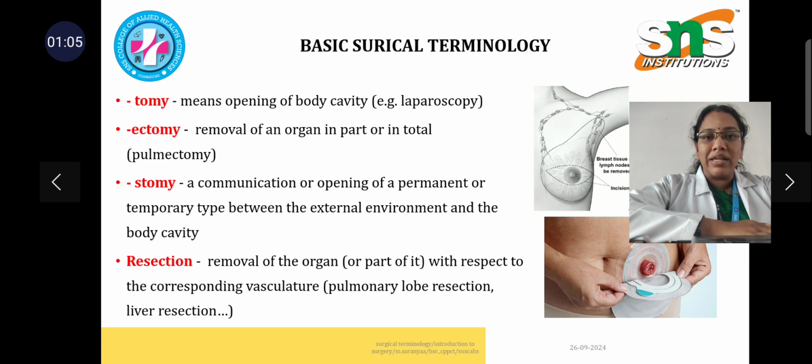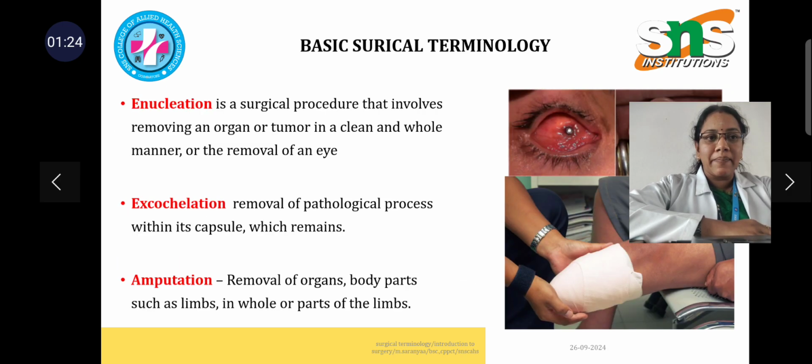Next one is stomy. Stomy is a communication or an opening, of a permanent or temporary type, between the external environment and the body cavity. Next one is resection. Resection is a removal of an organ with respect to the corresponding vasculature. For example, pulmonary lobe resection, liver resection. Enucleation. It is a surgical procedure that involves removing an organ or a tumor in a clean, whole manner, or a removal of an eye.